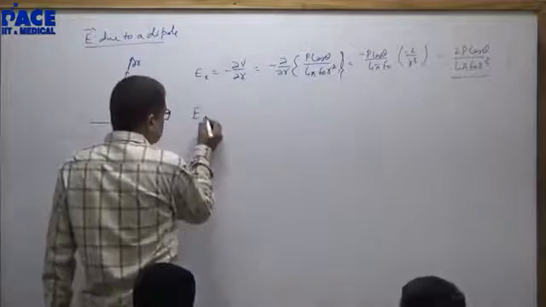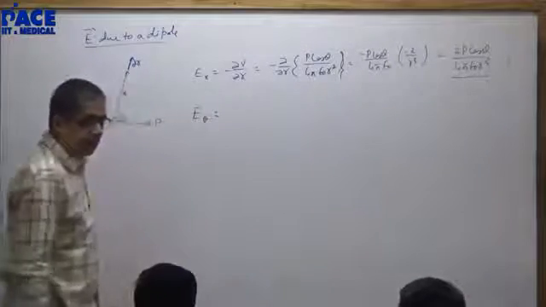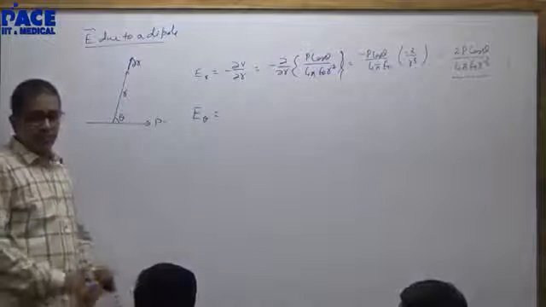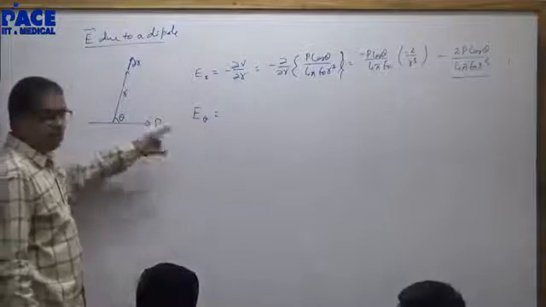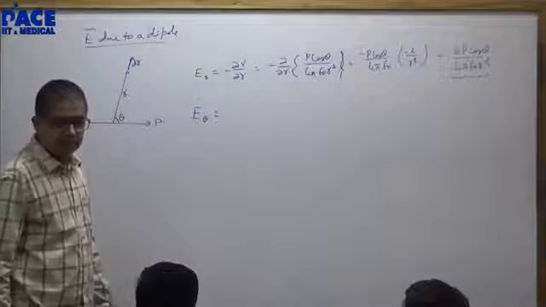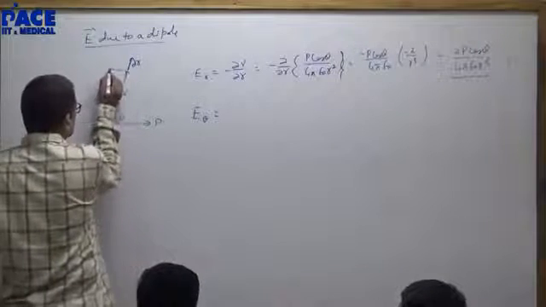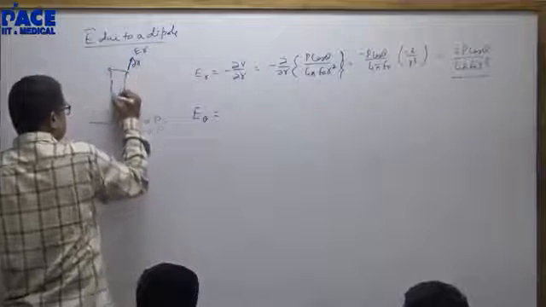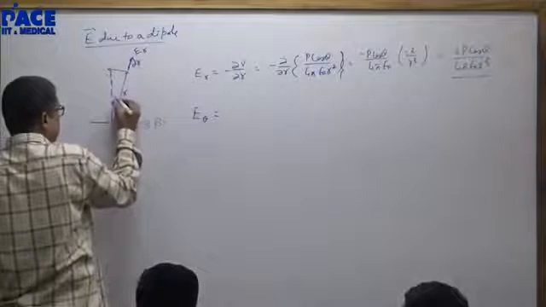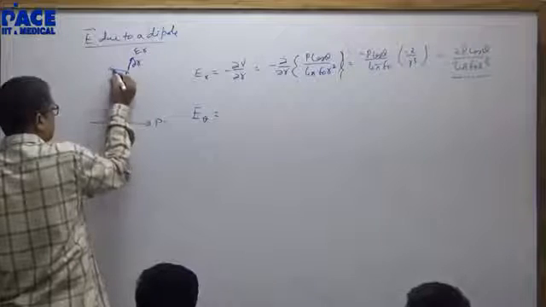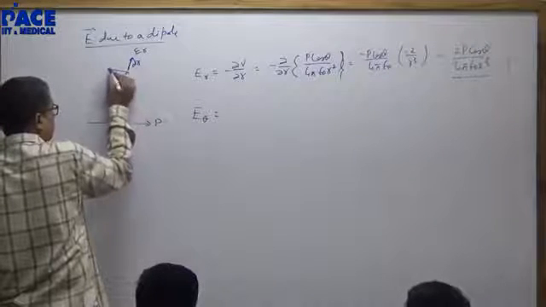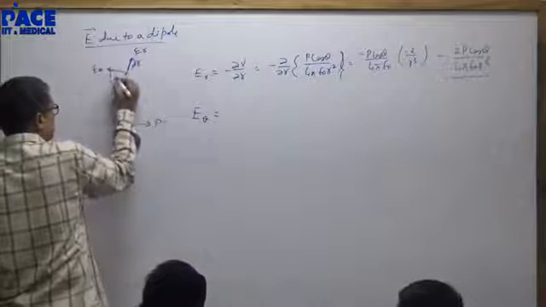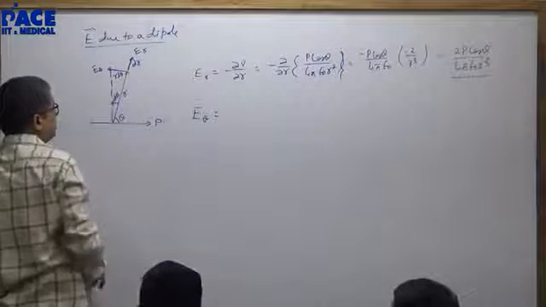Field along theta. Now what is the second variable? Theta. While increasing theta, I will keep r constant. While increasing theta by d theta, I kept r constant. So what will this distance be? This distance is r d theta.